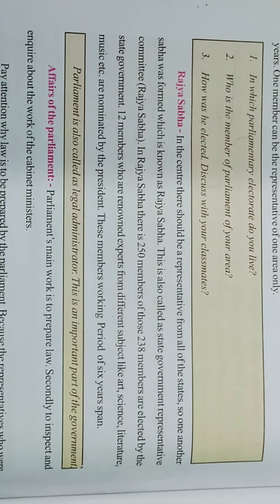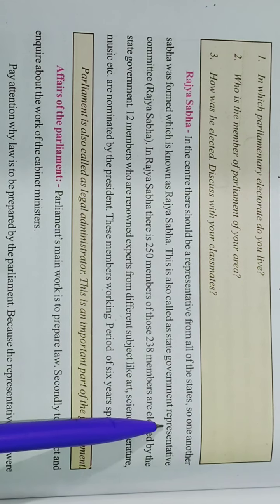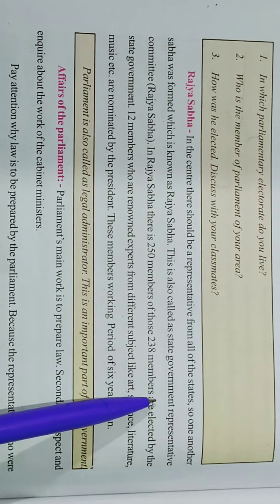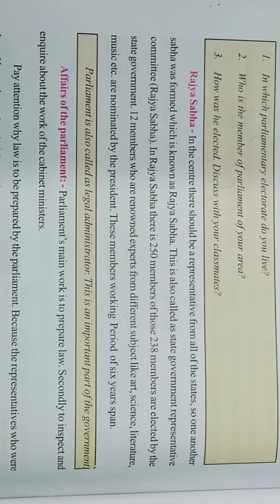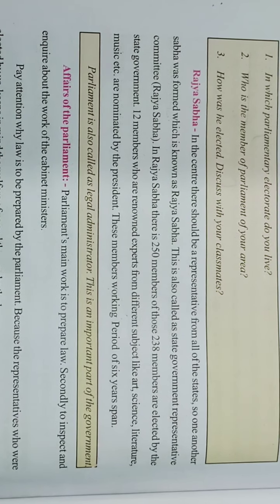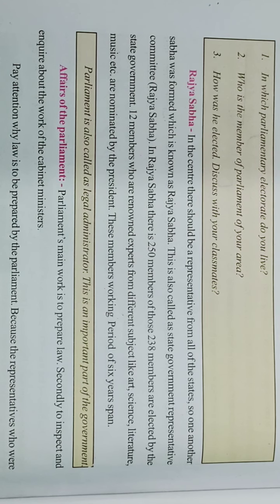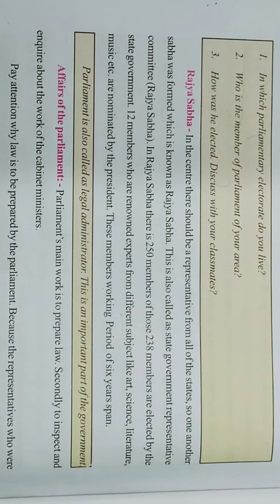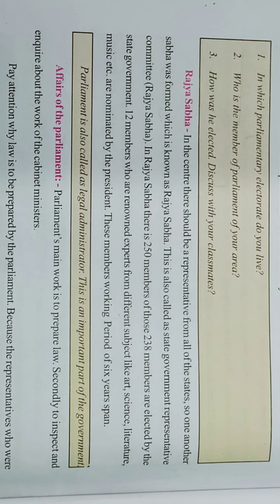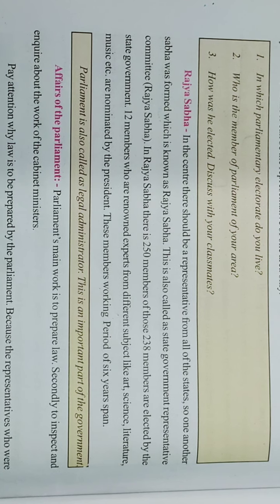By the name you can understand that this is also called the state government representative. It means from every state one or two representatives should be in the Rajya Sabha, and in Rajya Sabha there are 250 members. Of those, 238 members are elected by the state governments, and 12 members who are renowned experts from different subjects like art, science, literature and music are nominated by the president.